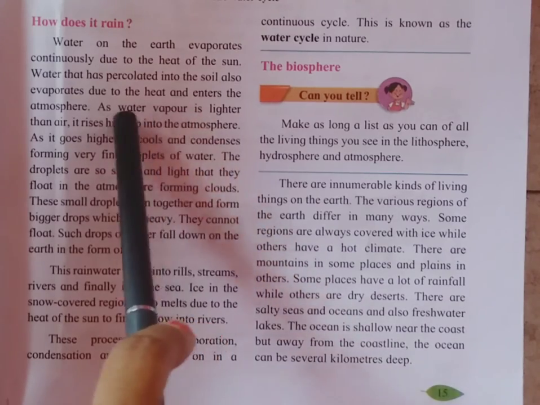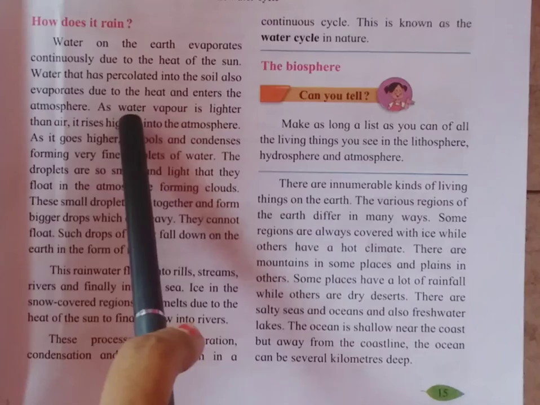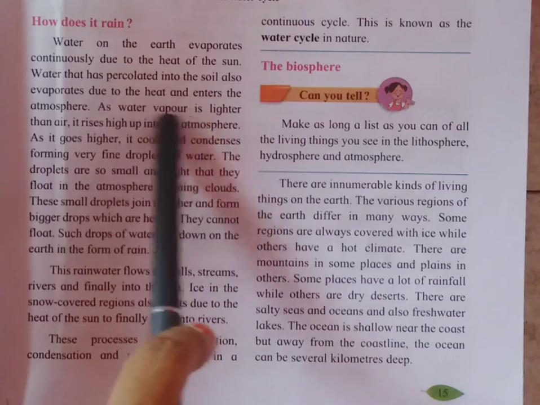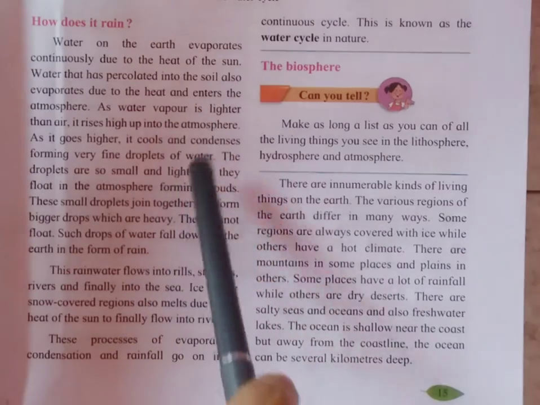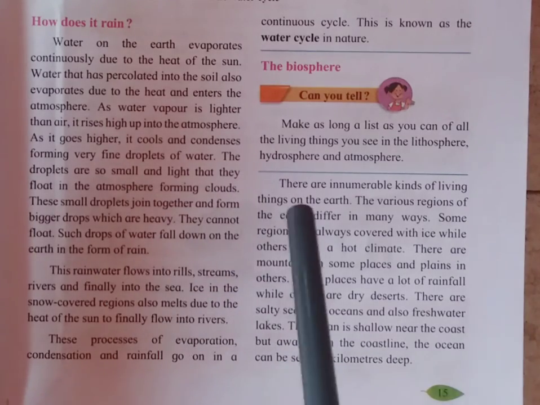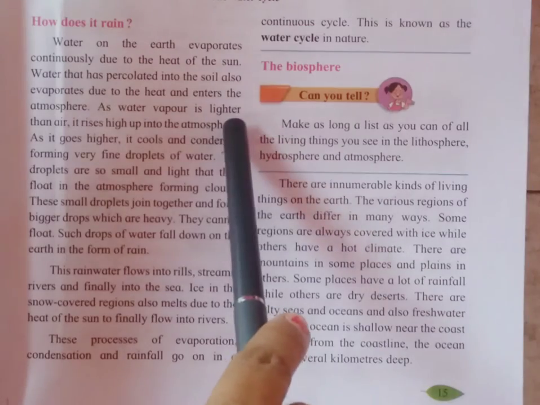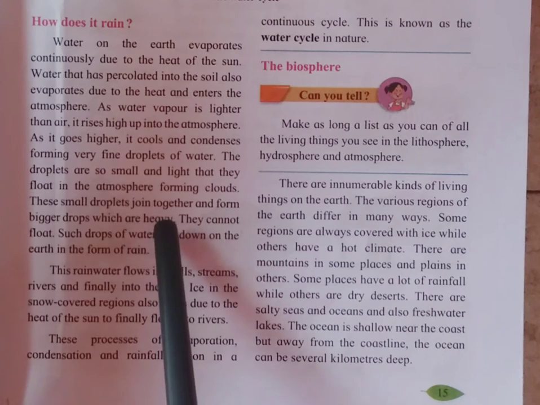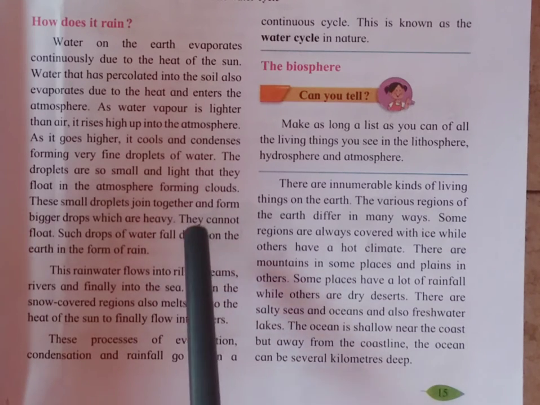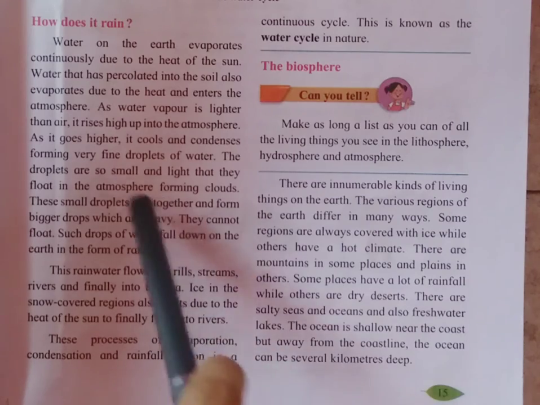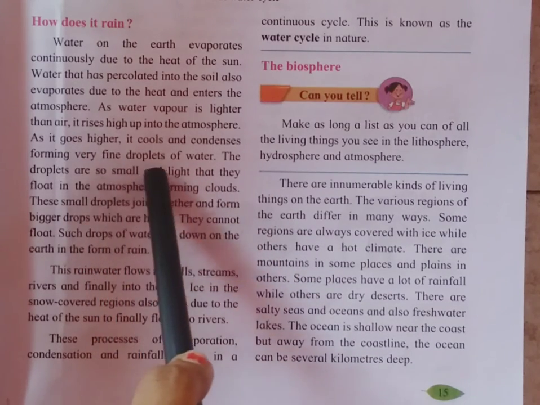These water vapors are lighter than air, so they rise up and go higher into the atmosphere, where the air is very cool. It cools and condenses, forming droplets of water.